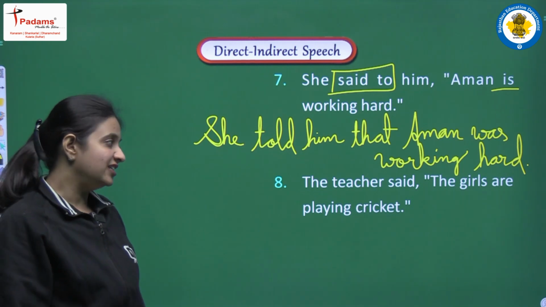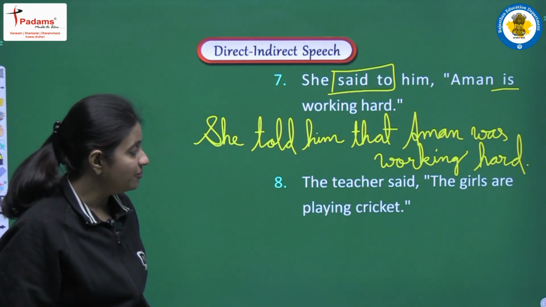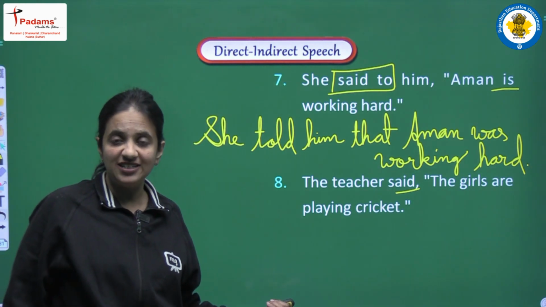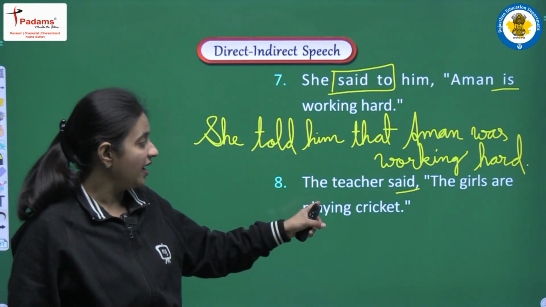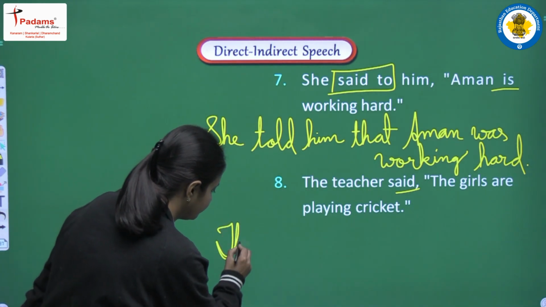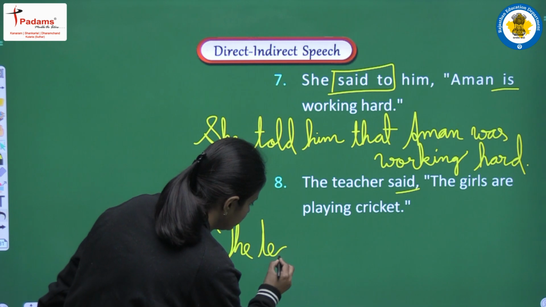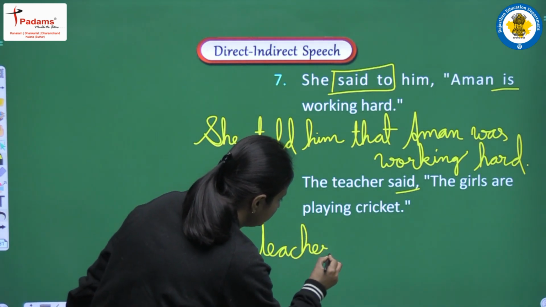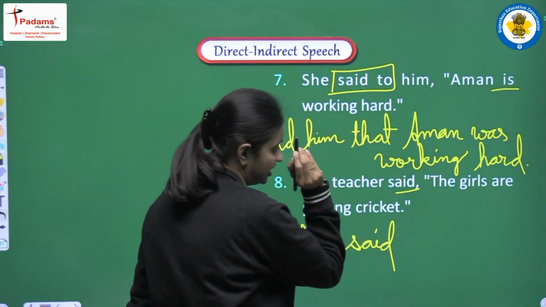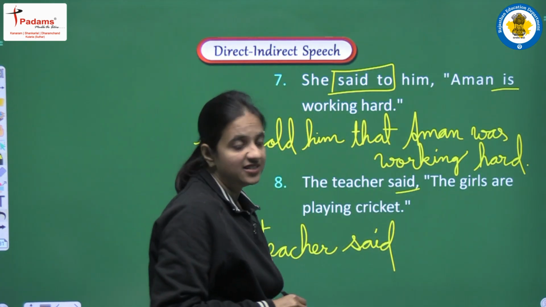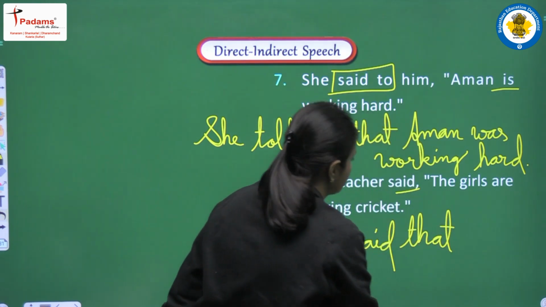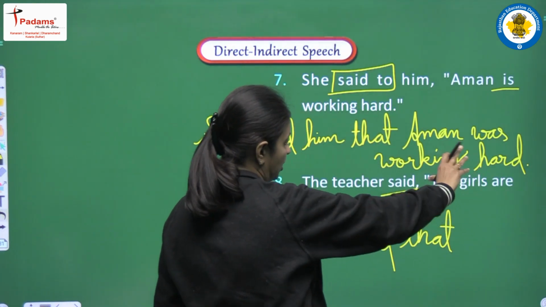Next is the teacher said the girls are playing cricket. Again we are having past tense here, but no object in this reporting verb also. So we will write the teacher said as it is. Let's see. The teacher said. Now we will need one conjunction. This is also assertive sentence. So our conjunction will be that. Next, because this is past form, so we have to convert the change.